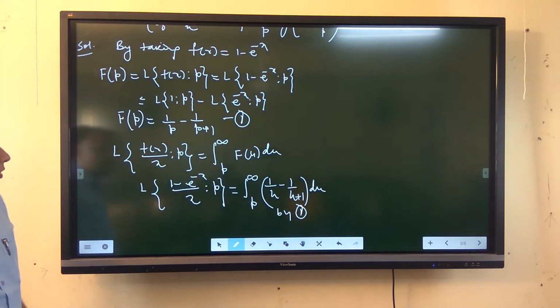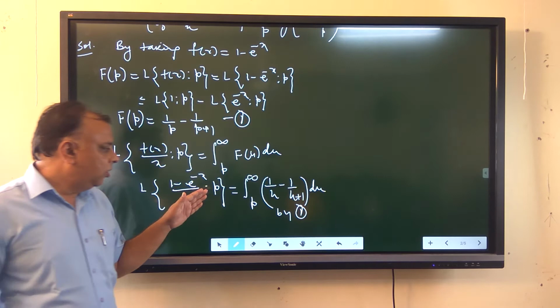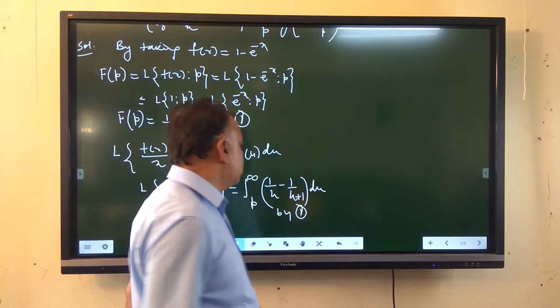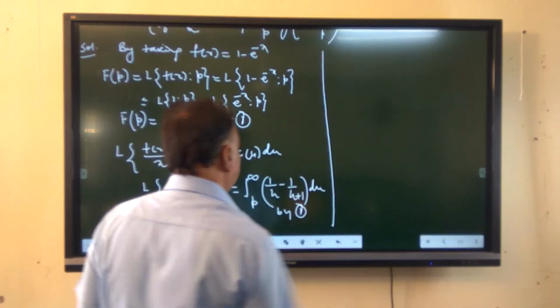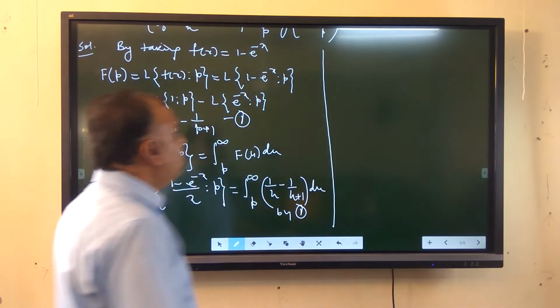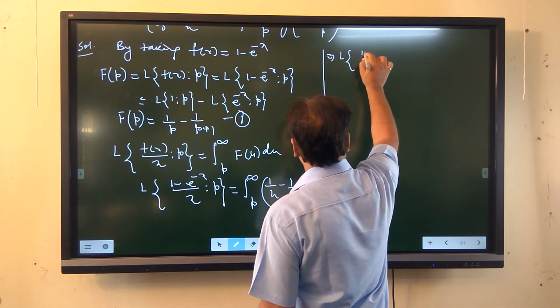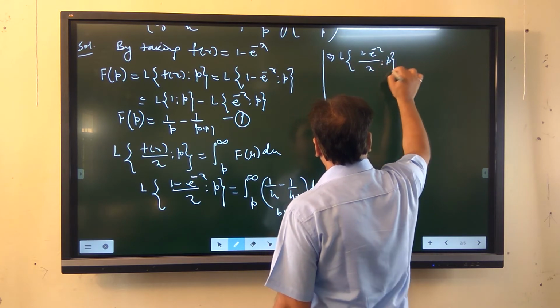So the Laplace transformation of 1 minus e raised to minus x upon x with parameter p is equal to the integral from p to infinity of 1 upon u minus 1 upon u plus 1 du.